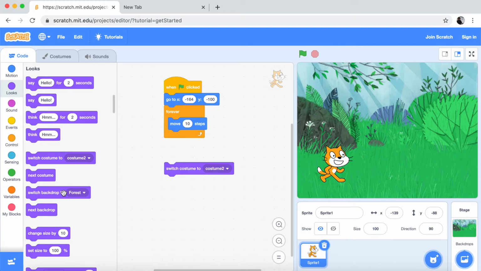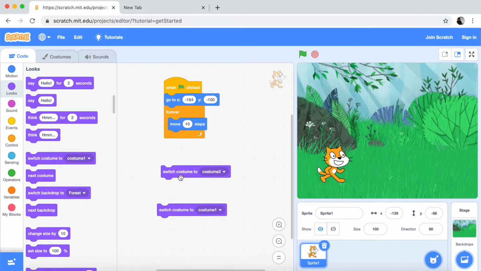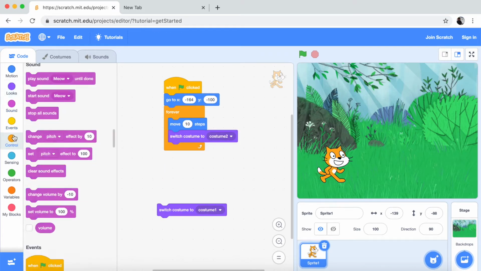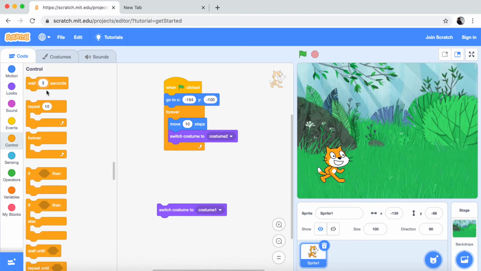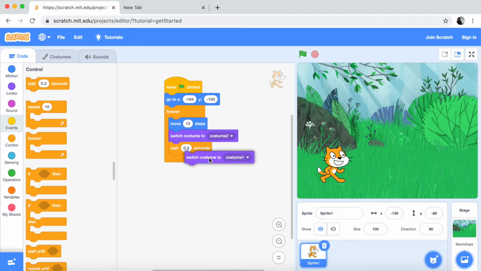Let's just bring it here, and then switch costume to costume 1. Move 10 steps, costume 2, then go to control, wait for about 0.2 seconds, drag it down here, and then switch costume to costume 1.